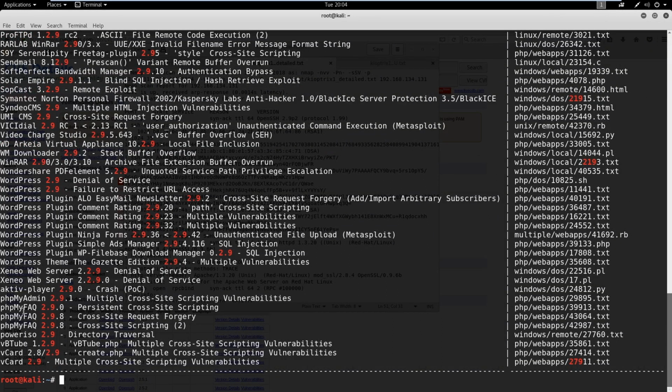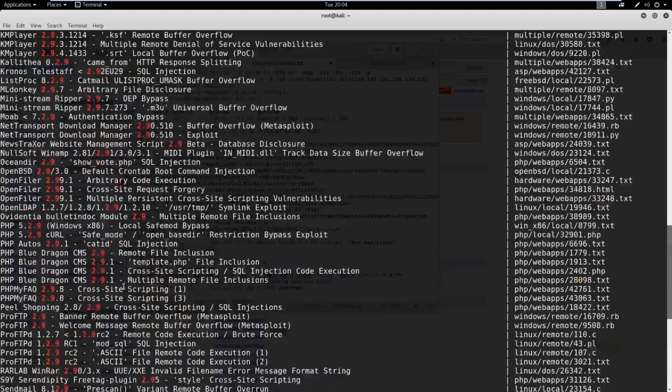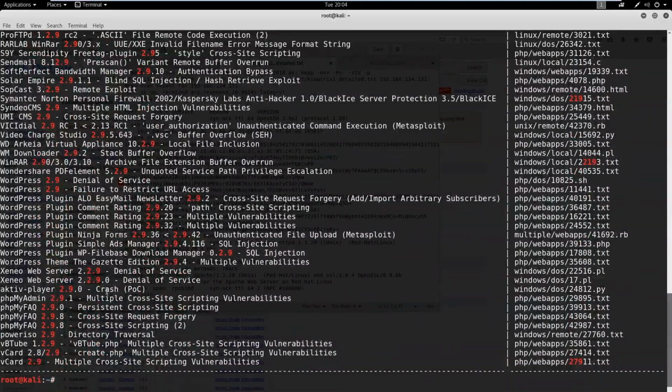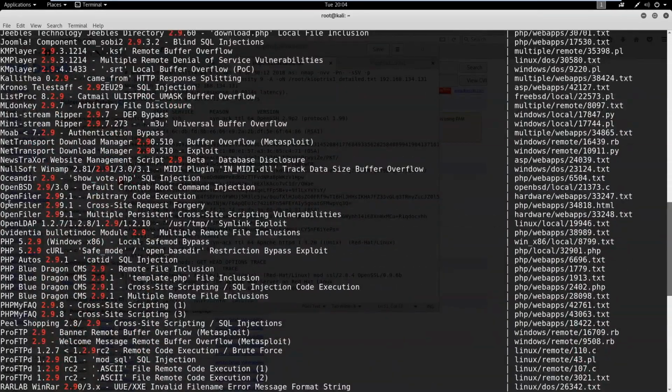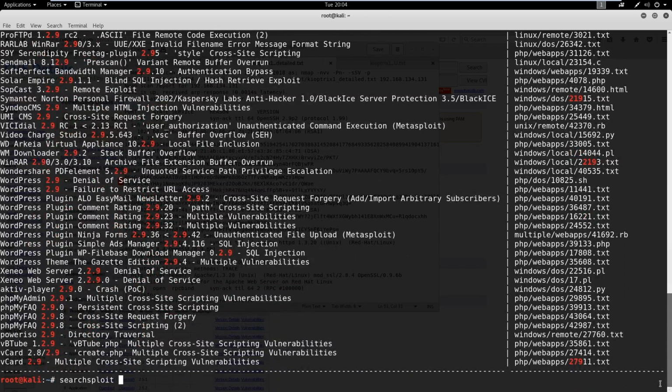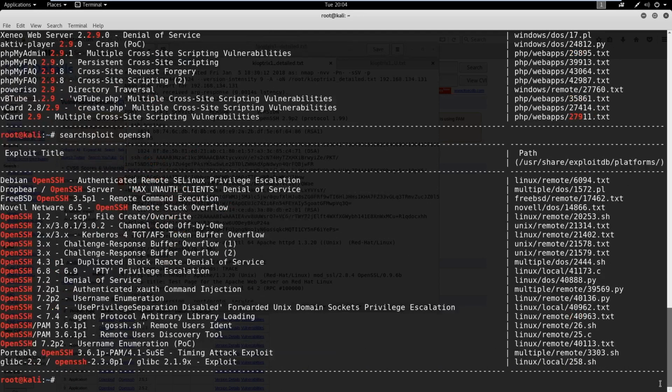See WordPress, PHP, MyFAQ. So you want to be a little specific, but sometimes the exploit itself isn't very specific. So I don't see any OpenSSH in here. You could also search exploit for OpenSSH and see if there's anything for our version. So there's a 2.x, that might be something here because we are running 2.9, I believe. So these are things we might want to look into and do some research and see if we can find more information about. But I haven't found much, I'll tell you that.